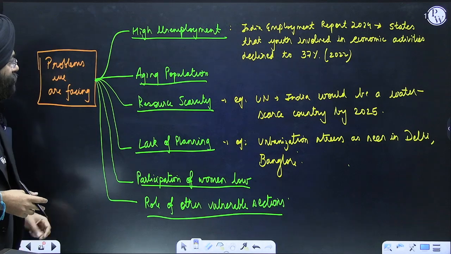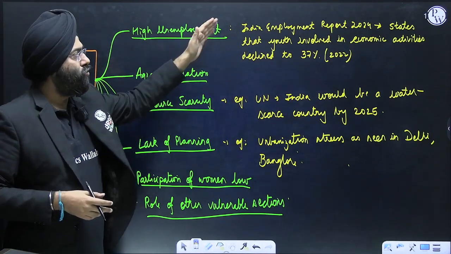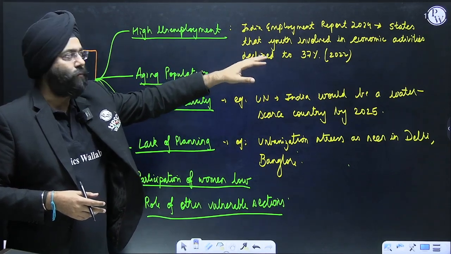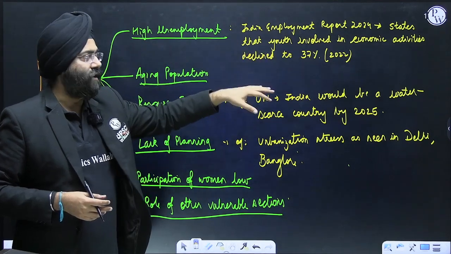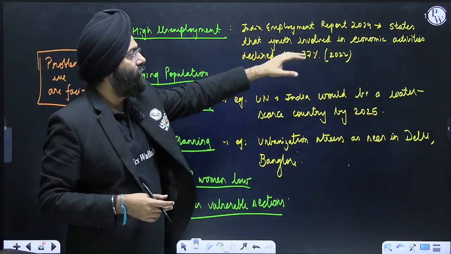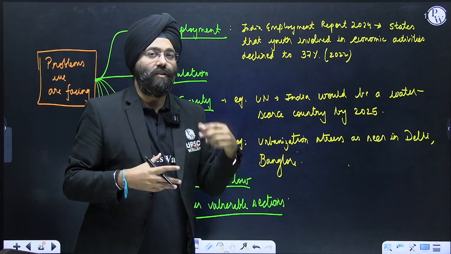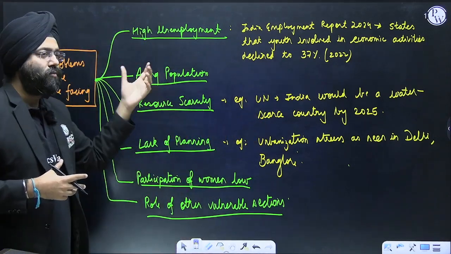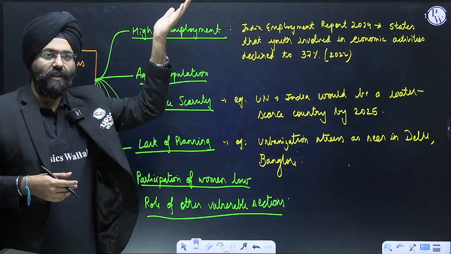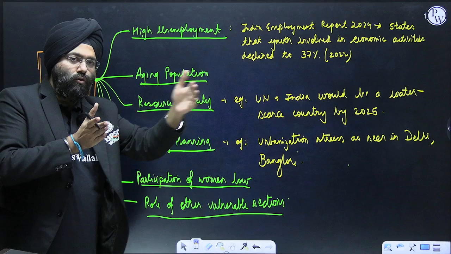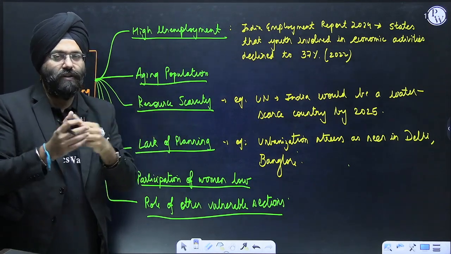Let us move ahead. Problems that India is facing. Please understand, there is high unemployment. According to the Indian Employment Report 2024, the youth involved in economic activity has declined. Youth involved in economic activities have declined to 37% in 2022. Now, this is again a constraint. Aging population: we have seen that post 2040, the aging population would be increasing. They would automatically be out of the working age bracket. Again, that would be like a liability with respect to the demographic dividend.